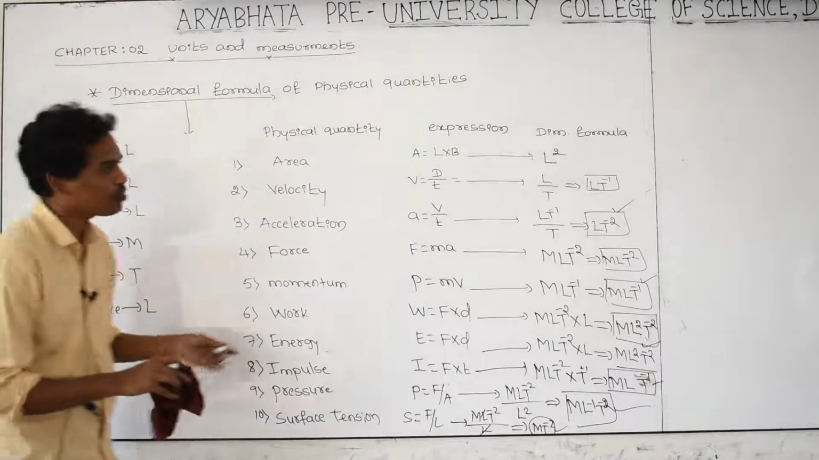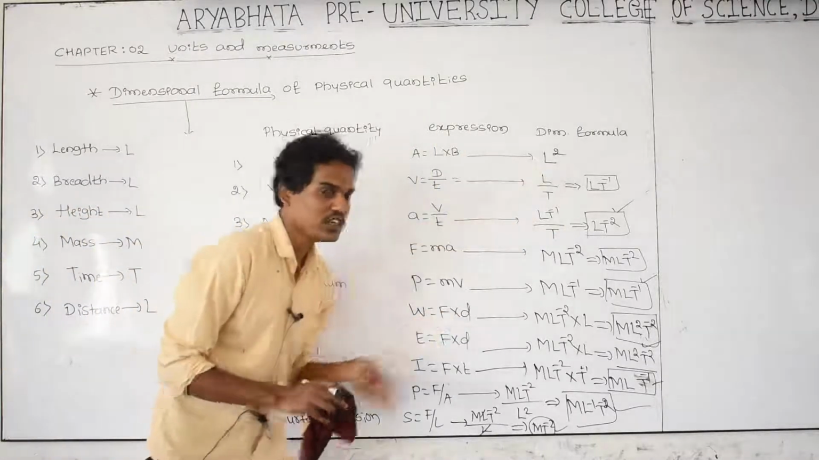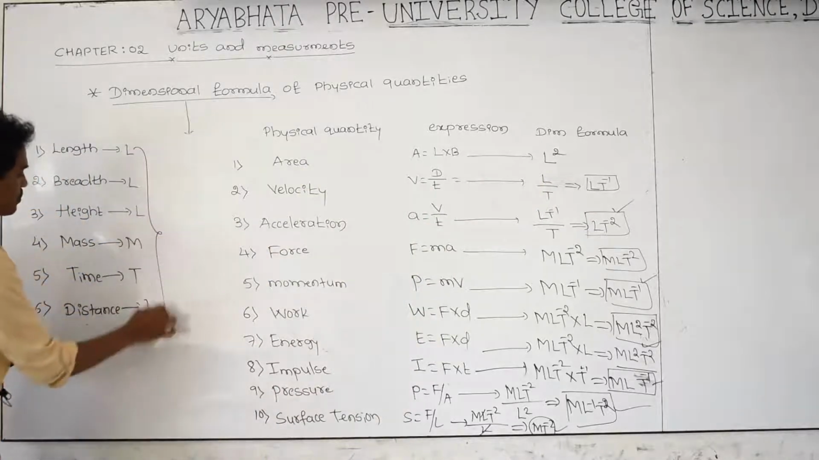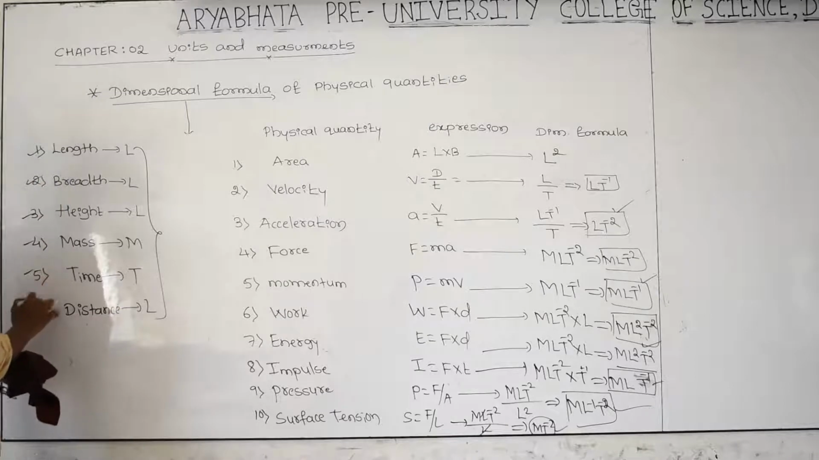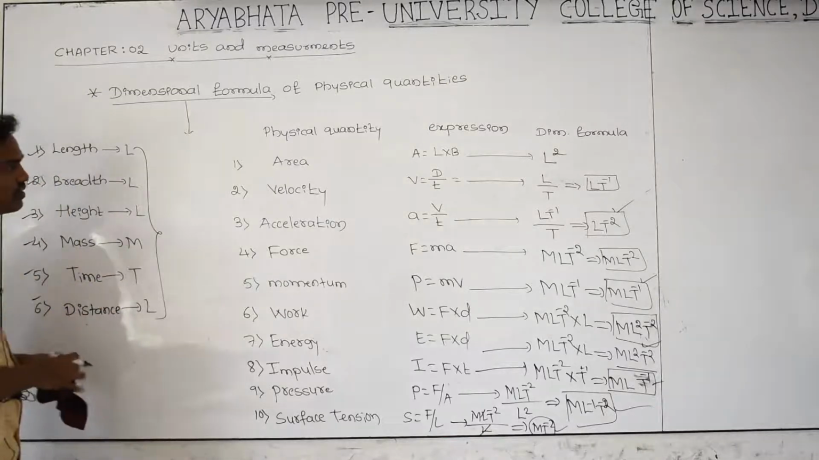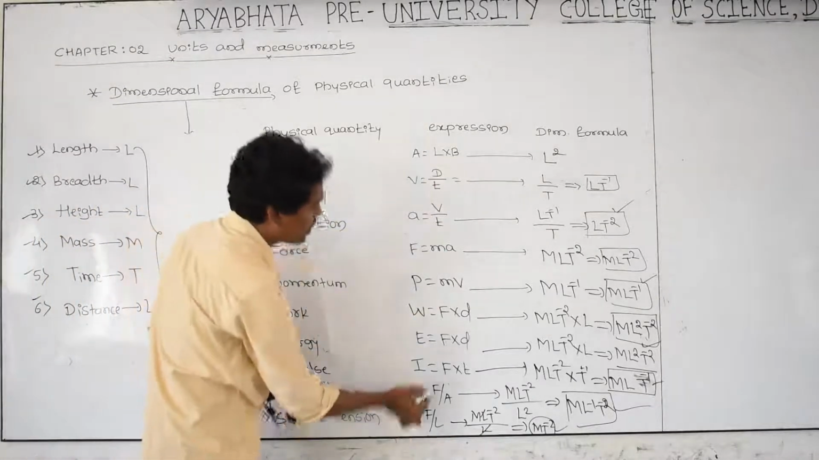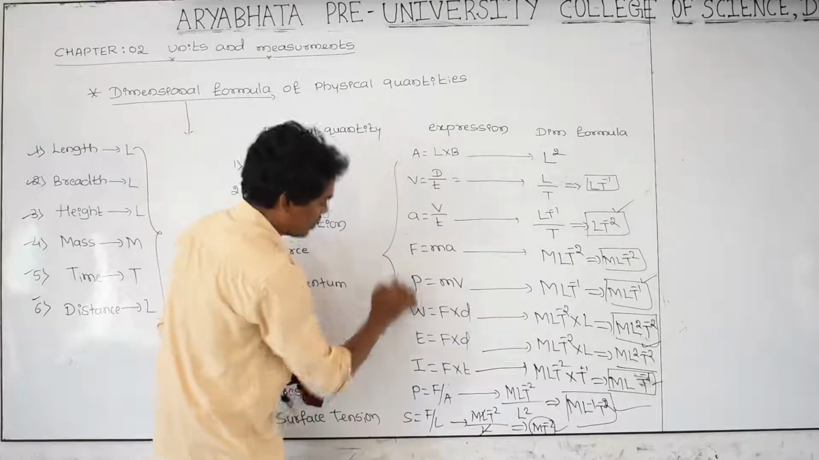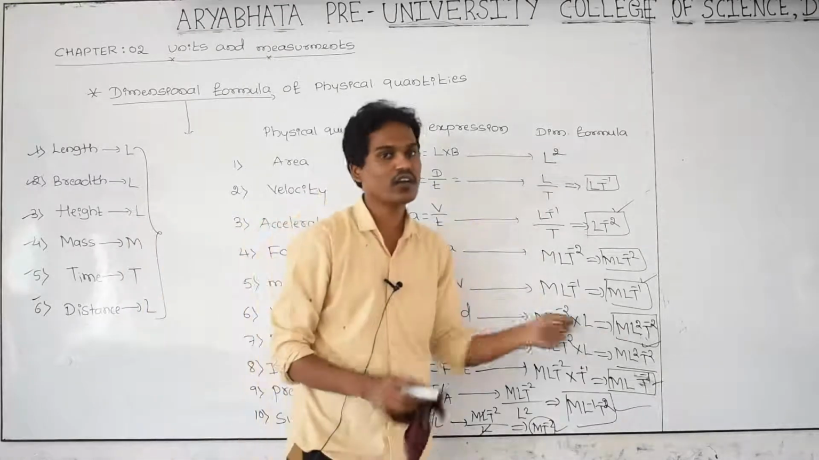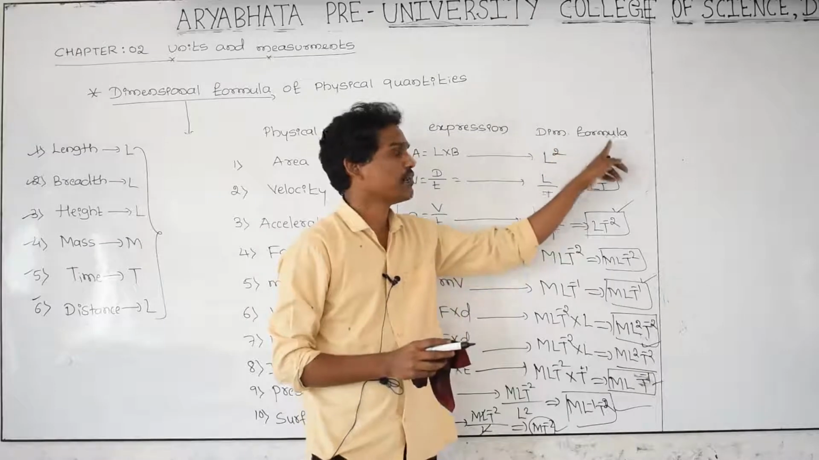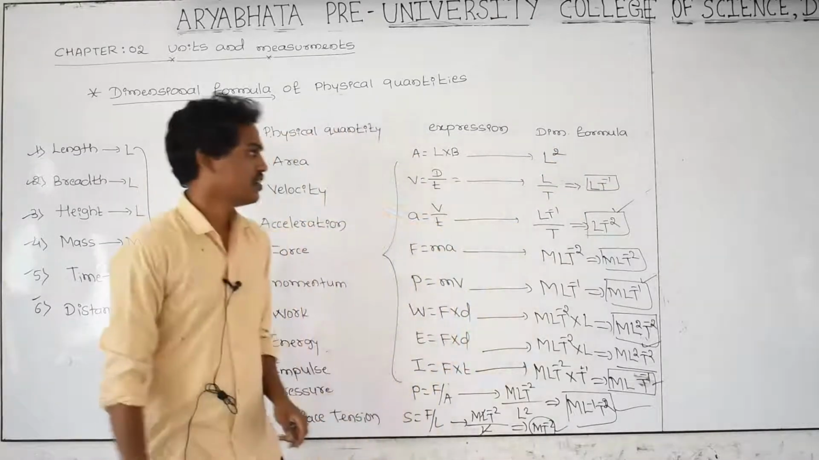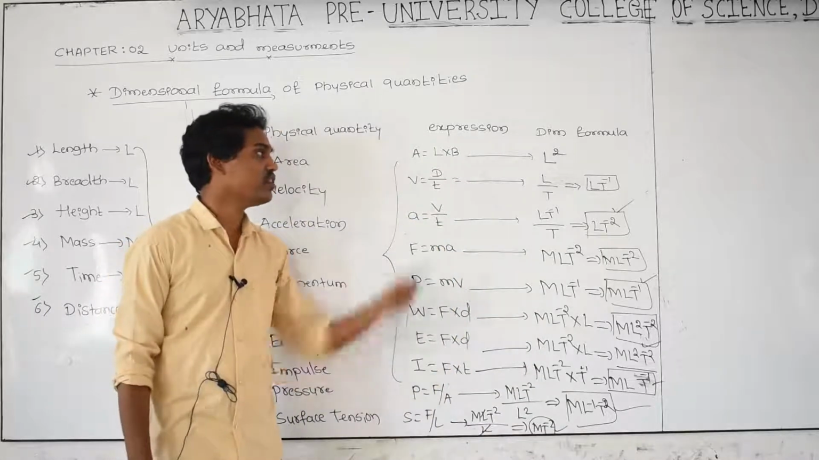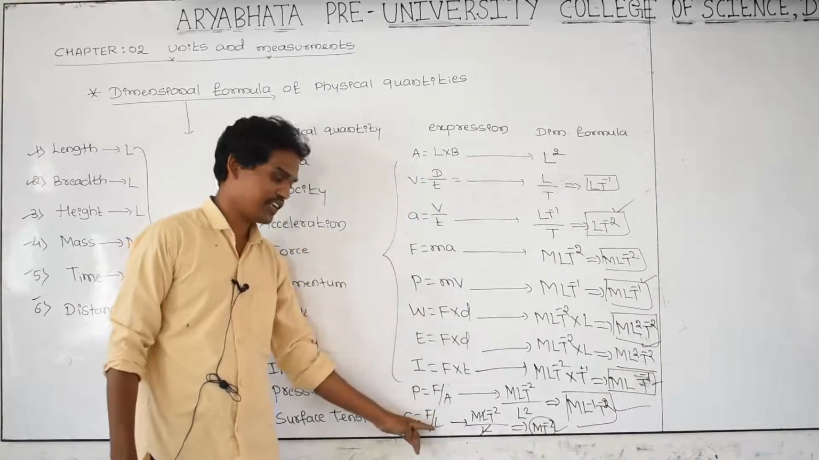And in order to remember all these formulas, you just remember the dimensions of length, breadth, height, mass, time, distance. If you remember this, and the formula of every quantity, then it is very easy to write. How to remember the dimensional formula? Remember these as well as the theoretical equation of each and every physical quantity.